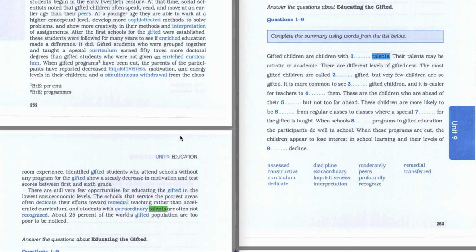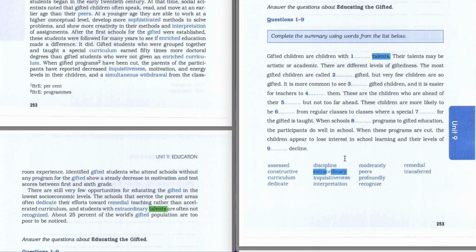Let's read this sentence. The schools that serve the poorest areas often dedicate efforts towards remedial teaching rather than accelerated curriculum, and the students with extraordinary talents are often not recognized. Gifted children are children with extraordinary talents. So the answer to the first question is going to be extraordinary. We're going to highlight this word, extraordinary. I'll highlight it that way. Okay, fine.